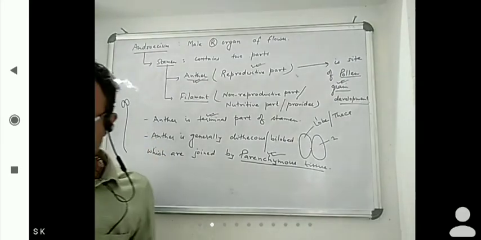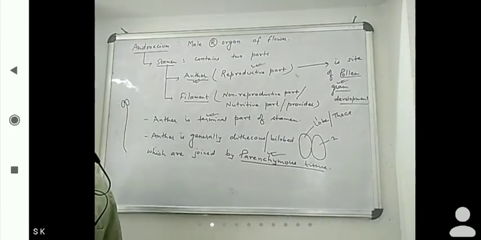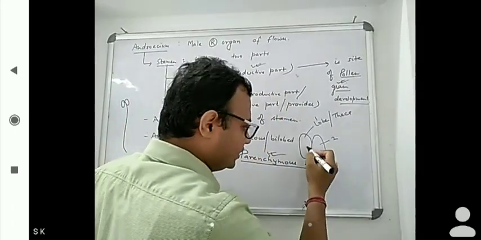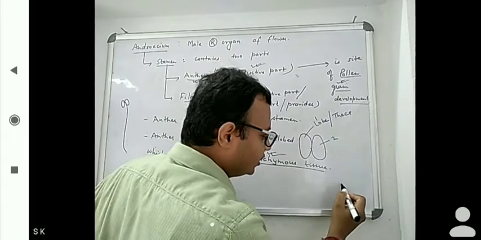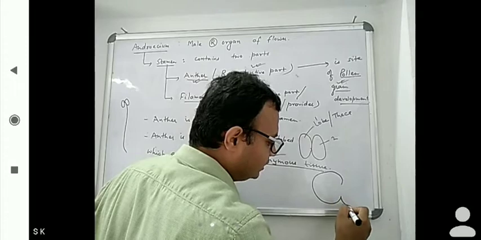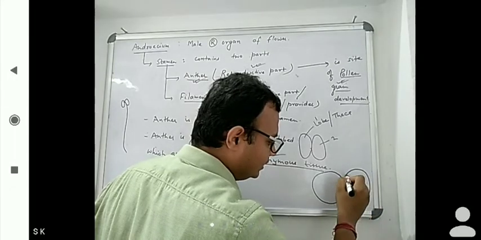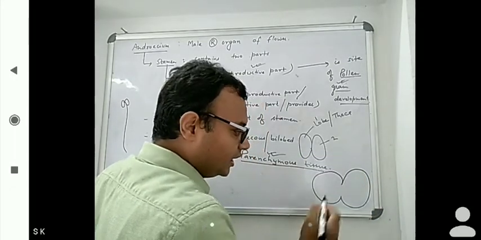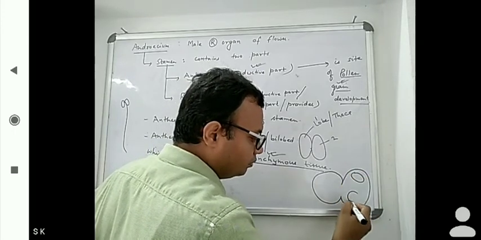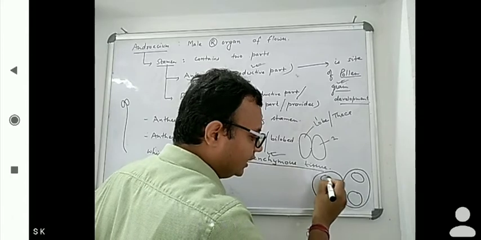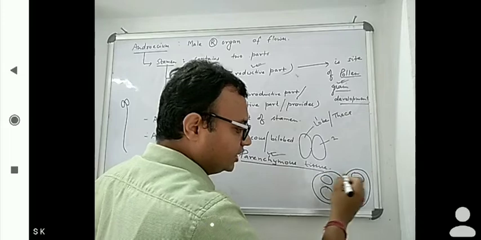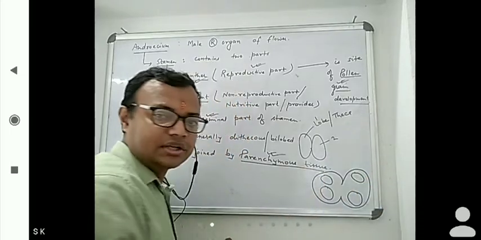So what we saw here, anther is dithecous or bilobed and joined by parenchymatous tissue. Now here we have to see these thecae, that bithecous we told. So these look like this. It is having four microsporangia inside. If you are seeing that, it looks like a tetragonal structure.